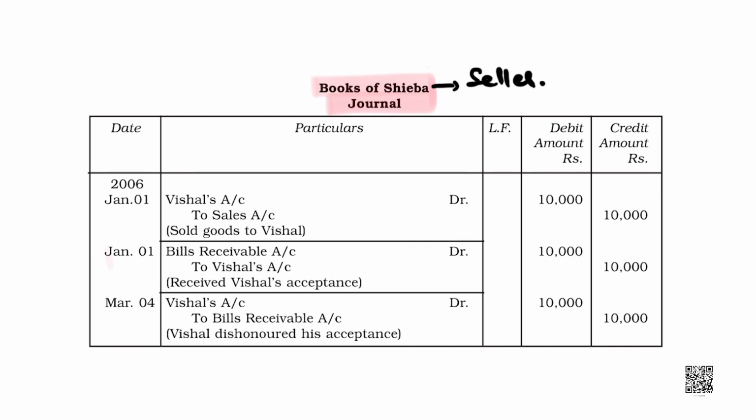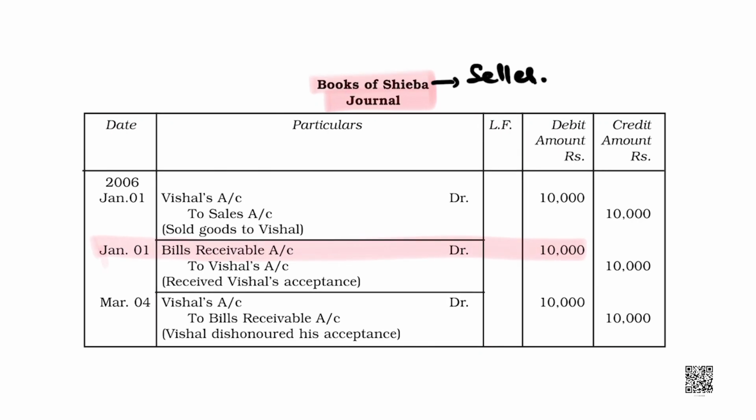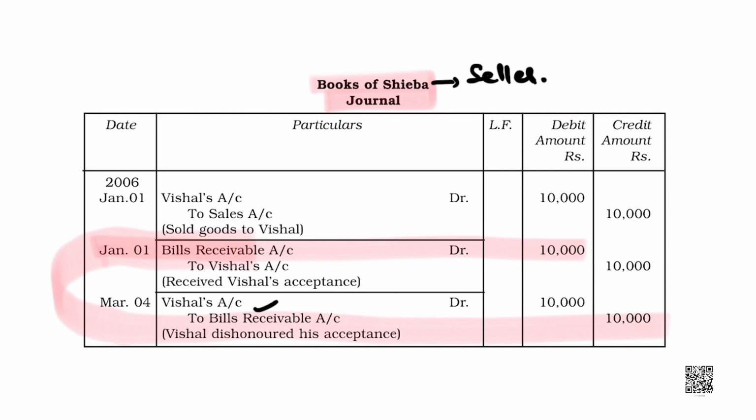Here you need to focus. When we got the bill, bill receivable was debited, but now the bill is dishonored. So, the bill would be credited and Vishal would be my debtor again. Vishal would be considered as my debtor again. Clear, students? These are the entries in the books of the drawer, that is Shiba.